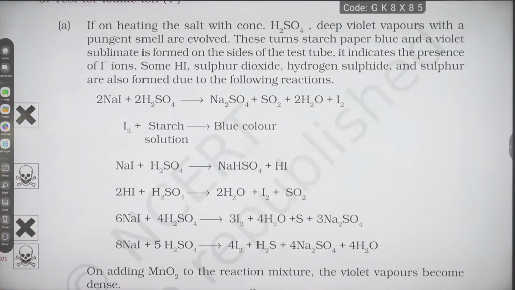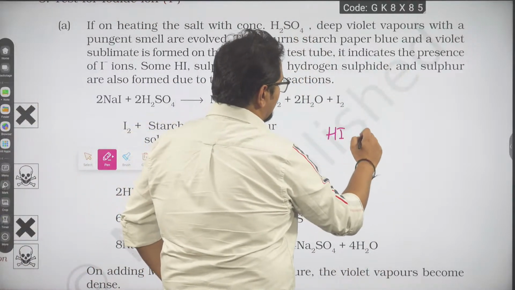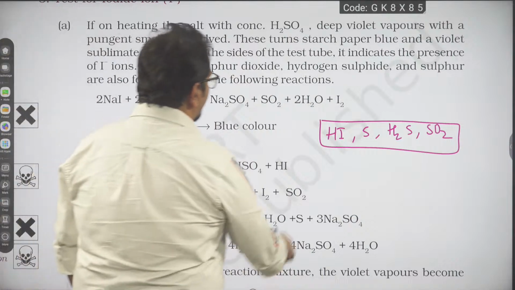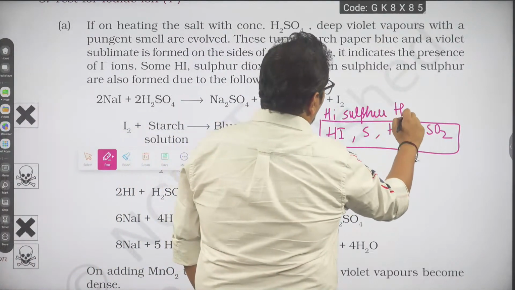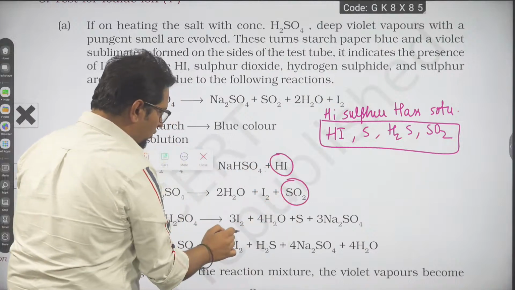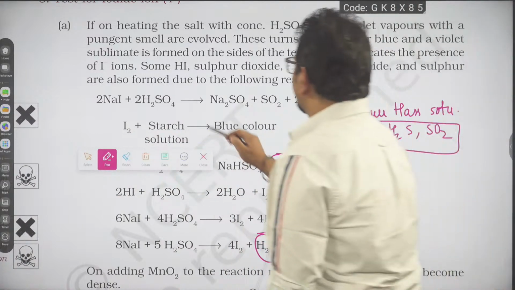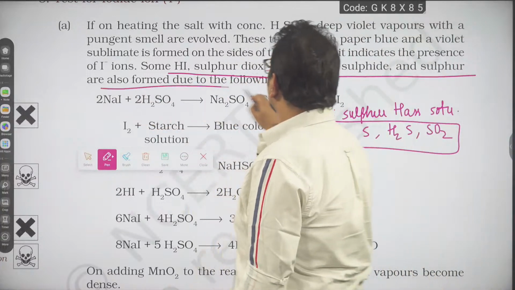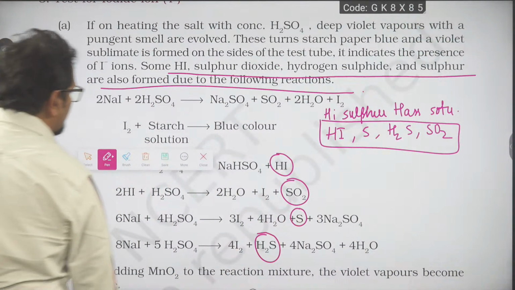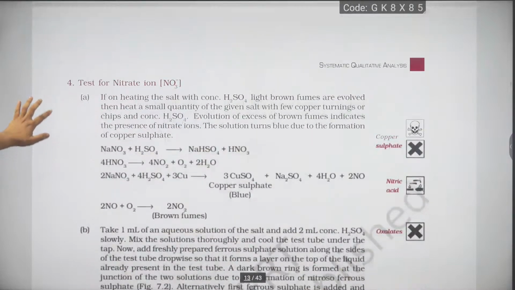Which are the byproducts? The byproducts are SO2, sulfur, H2S. You can see these are the byproducts: SO2, sulfur, H2S. Written? Clear?